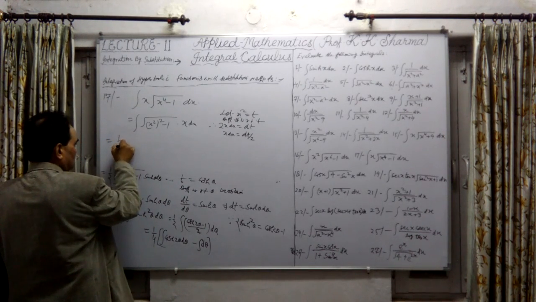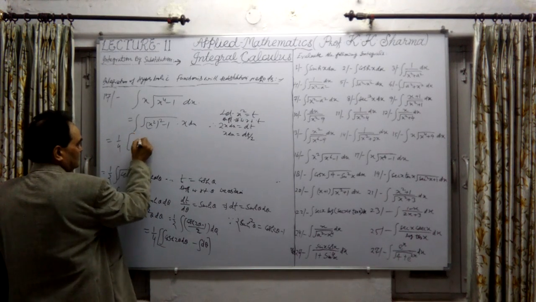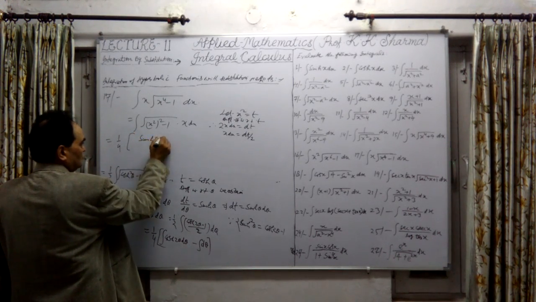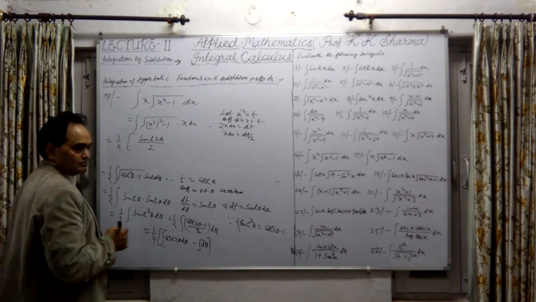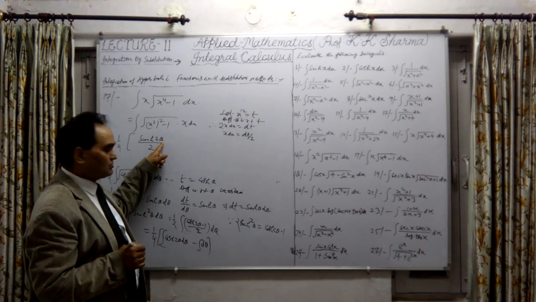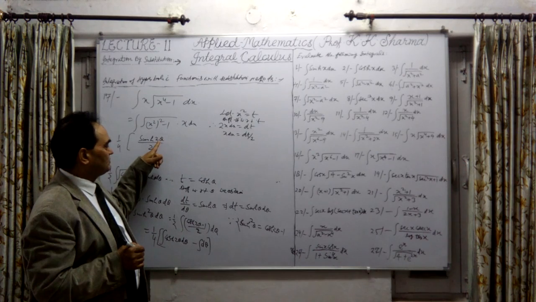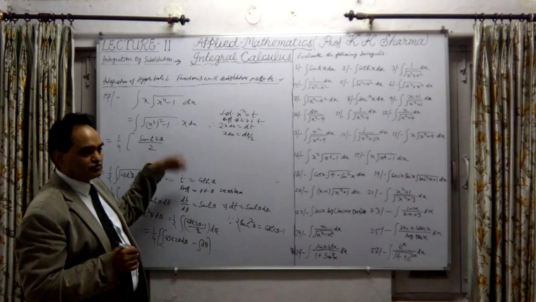This is 1/4, integration of cosh 2 theta is sinh 2 theta upon 2. After integration, we divide by the coefficient of theta.